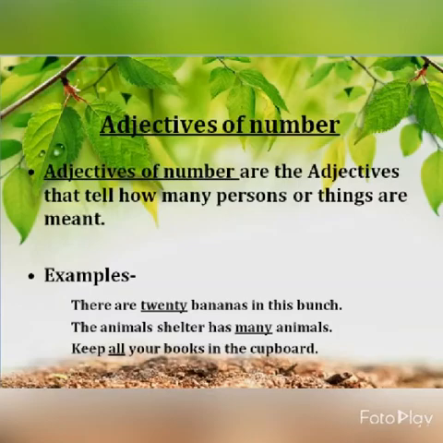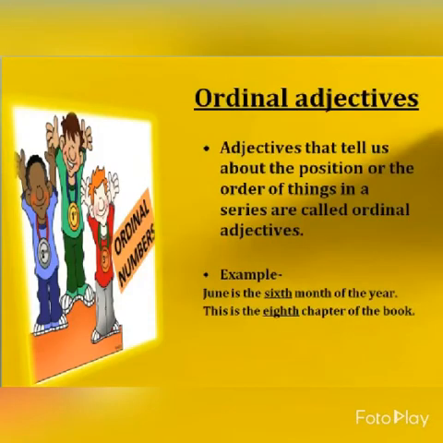Now, moving to the next adjective, that is ordinal numbers. Adjectives that tell us about the position or the order of things in a series are called ordinal adjectives. Order of series or position means like who comes first in class, who comes second in class, who comes third in class. So first, second and third. We never say 1, 2 and 3. So first, second and third are ordinal adjectives.